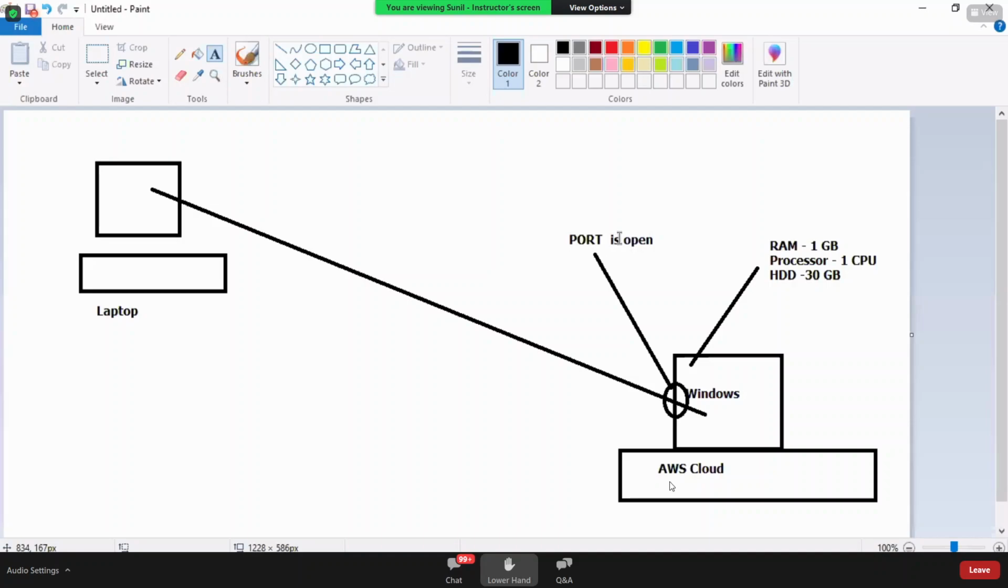I'll give you some examples. You buy a pen drive. Now you want to use the pen drive. So what do you do? You connect your pen drive to the USB port. Agree? You will connect the pen drive to the USB port. Port is nothing but what? A point of communication. It's a gateway.